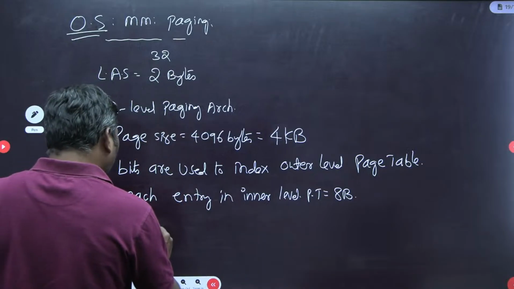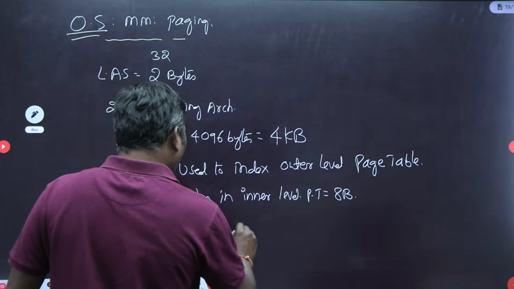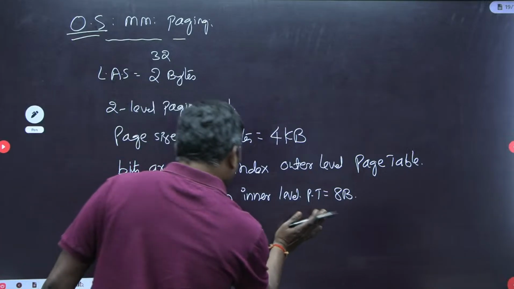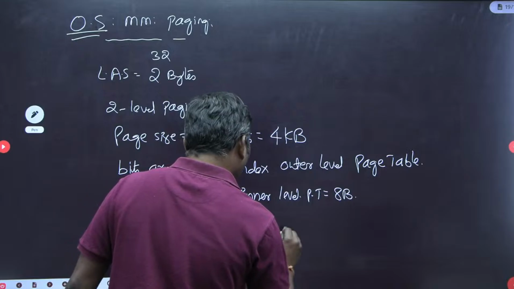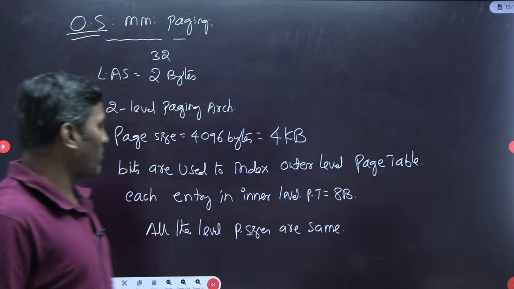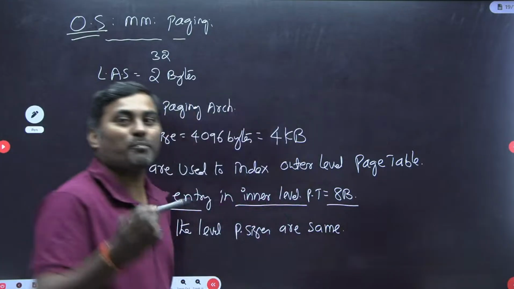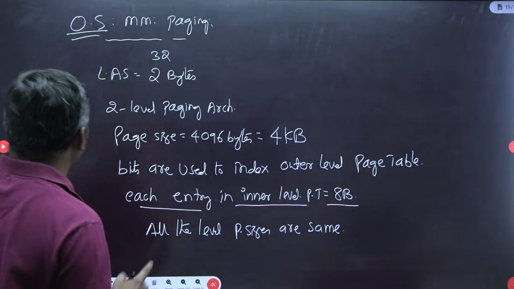Then all the page sizes are the same. But each entry in the inner page table only is given; the outer page table entry size is not given. Be careful with that data.